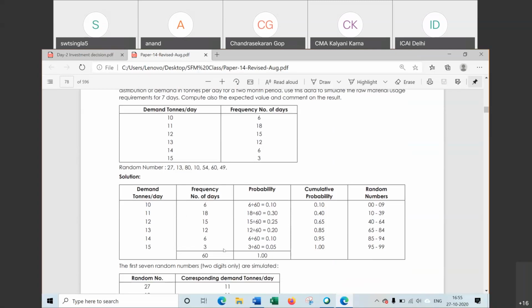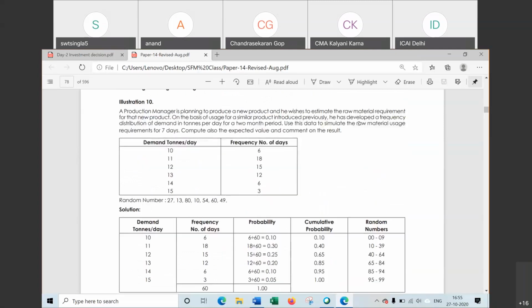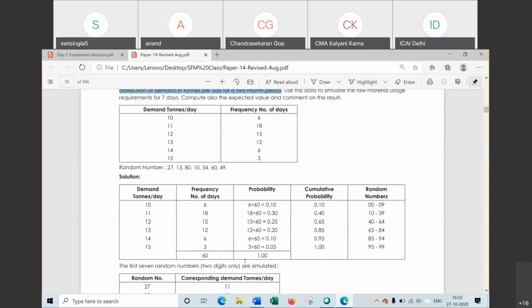This information is given for 2 months period, 60 days. Question says, the manager has developed a frequency distribution for 2-month period. Frequency distribution for the demand is given for 2 months. That is for 60 days demand is given.